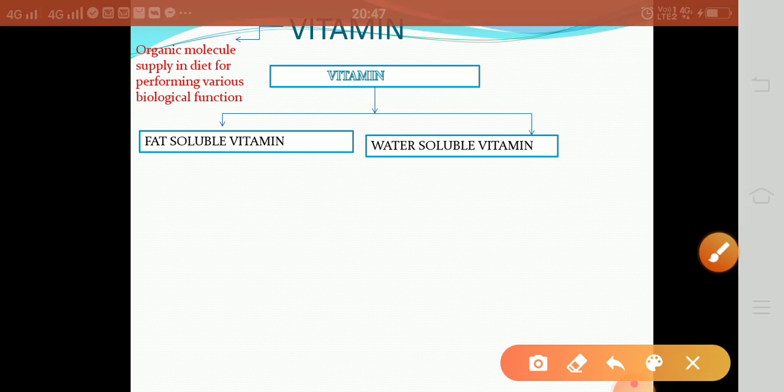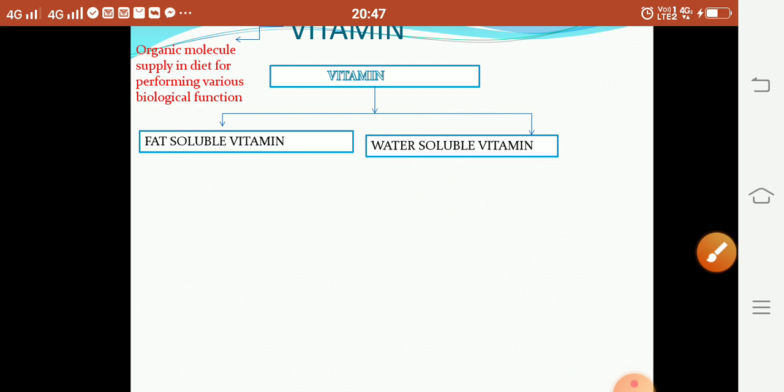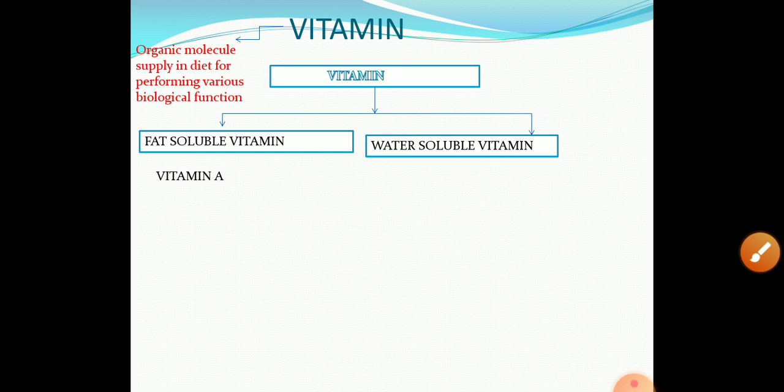First one is fat soluble, and second one is water soluble. They are soluble in fat, and they are soluble in water. In case of fat soluble, examples are vitamin A, vitamin D, vitamin E, and vitamin K.